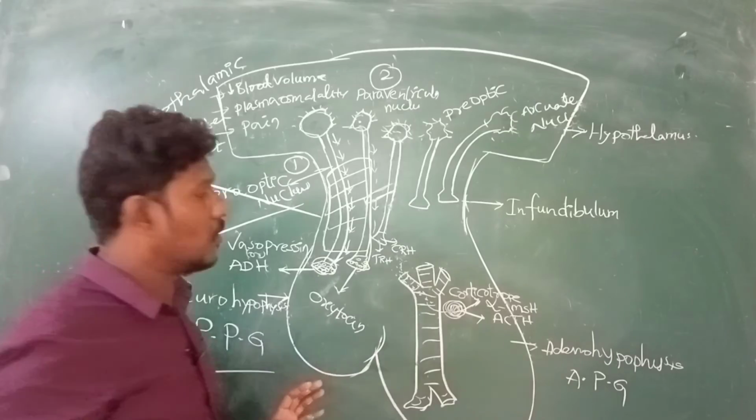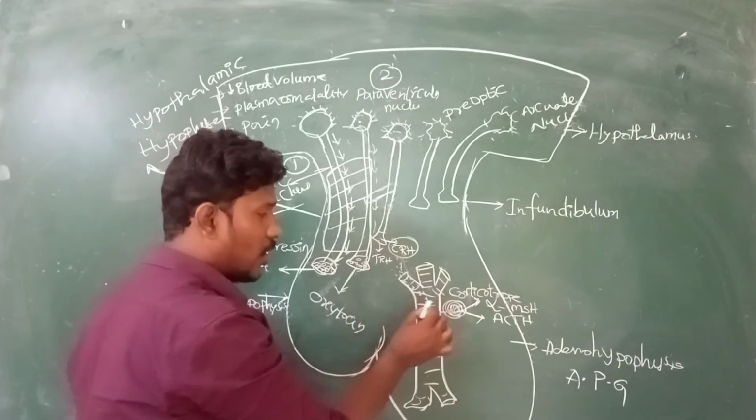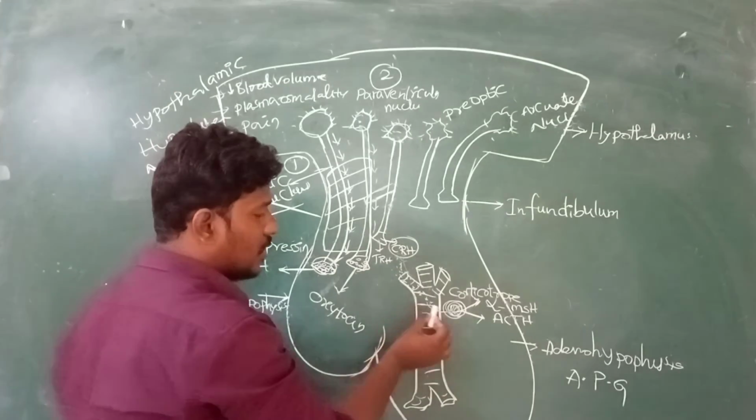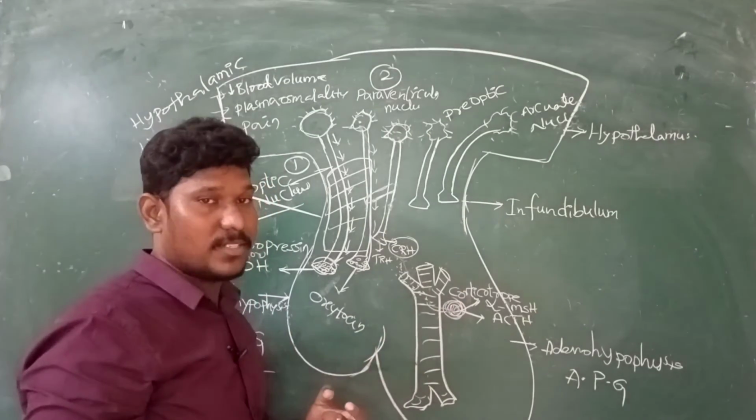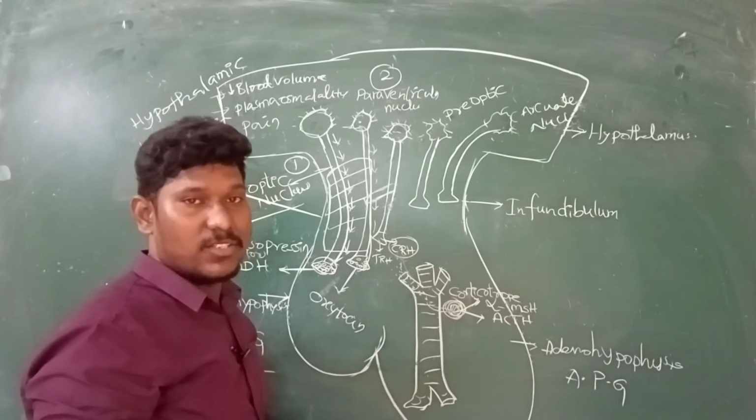Very simple, right? So here the releasing hormone is CRH. That CRH entered into the portal vein system and entered the corticotrope cell, a particular cell, and it releases two types of hormone: alpha MSH and one more, ACTH.